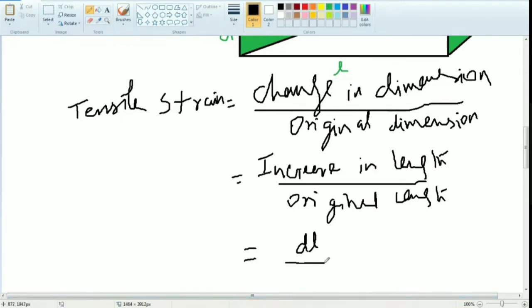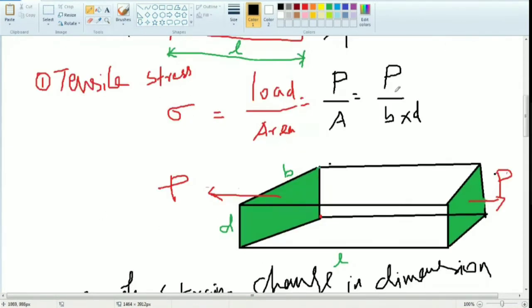So original length is L. So dl by L is the tensile strain. Okay? Now, what is the unit for stress? What is the unit for stress?